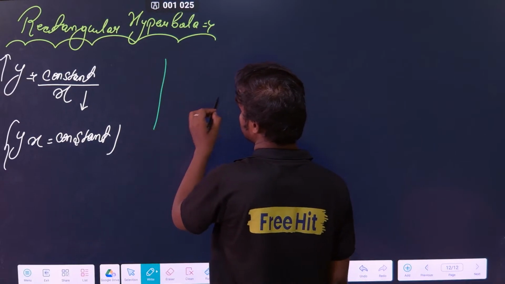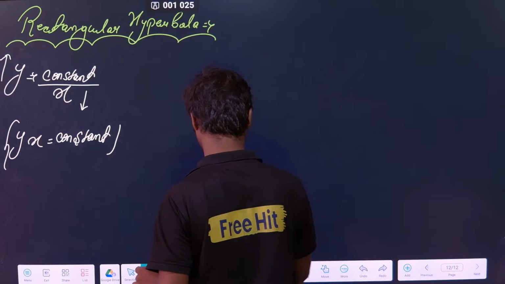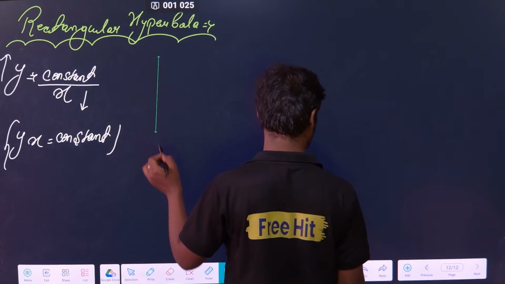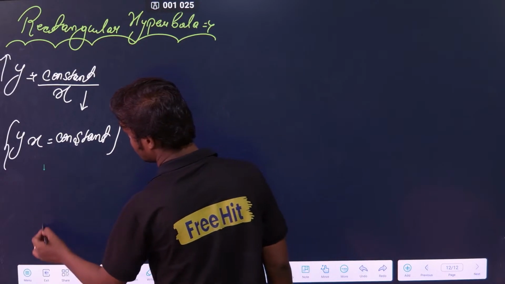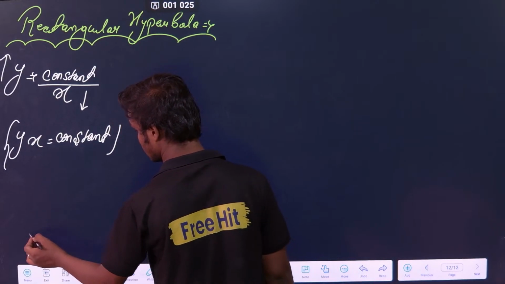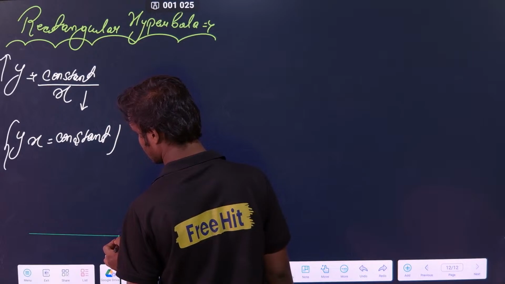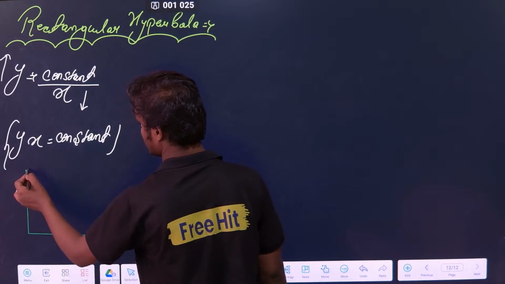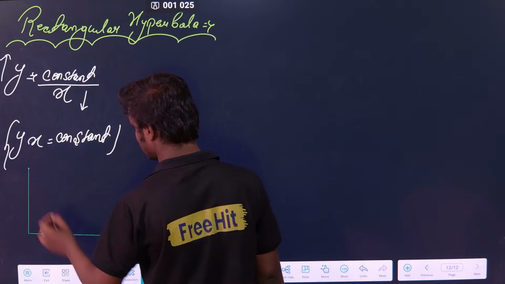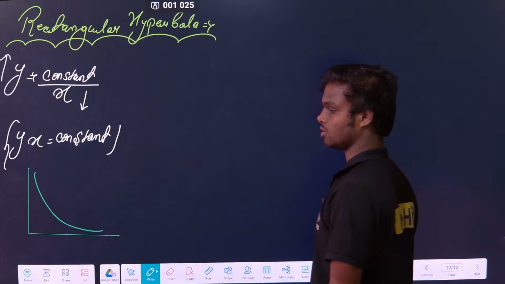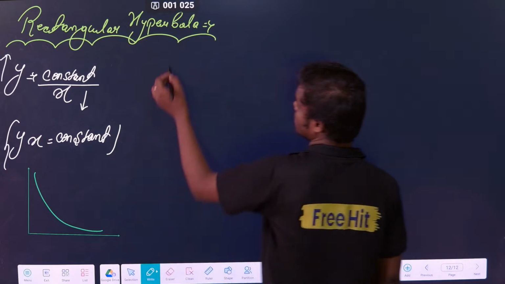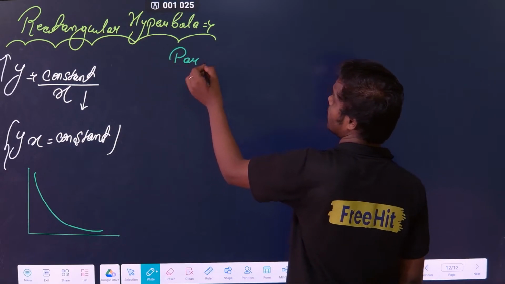If you draw the curve, it will be like this. This is called a rectangular hyperbola. Clear? Similarly, we have another curve called a parabola.